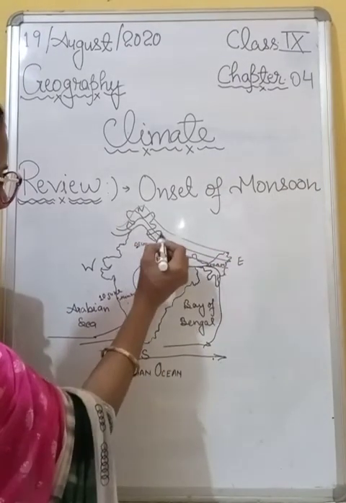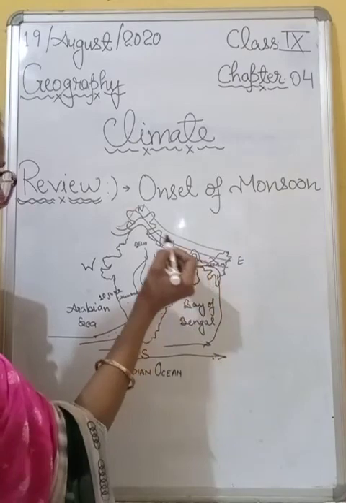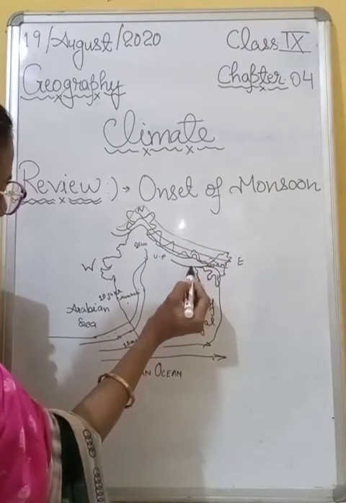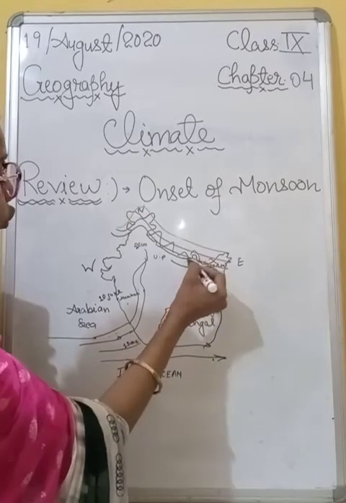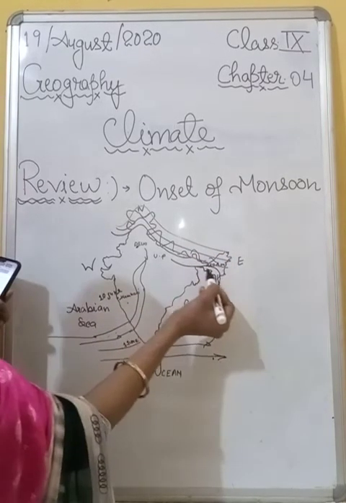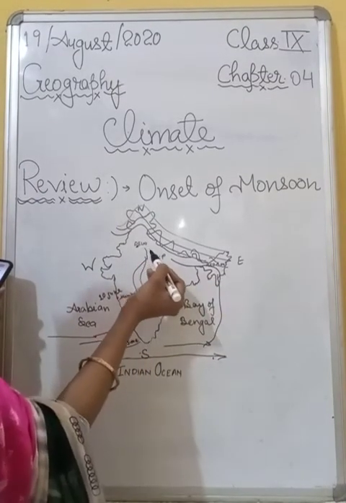As you know very well, here you can see small hills and mountain ranges. That's why this second branch of monsoon is unable to cross the regions. All right, that's why it gets deflected towards the west.